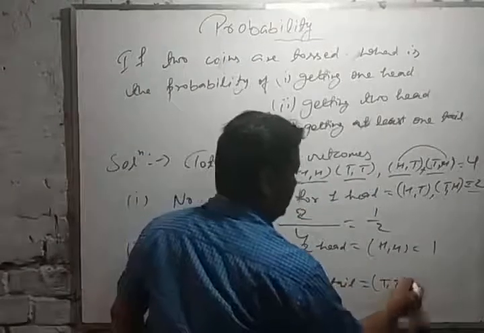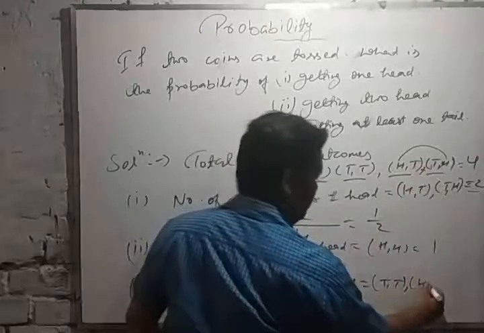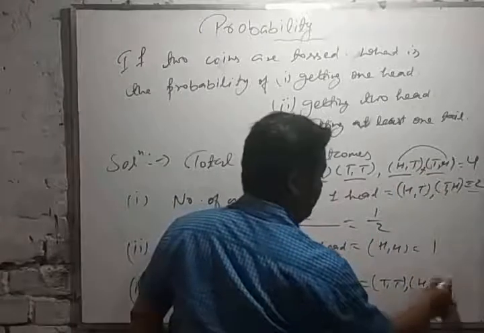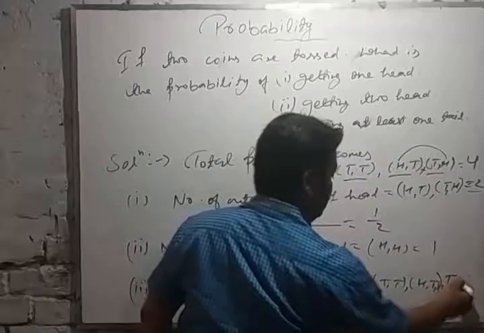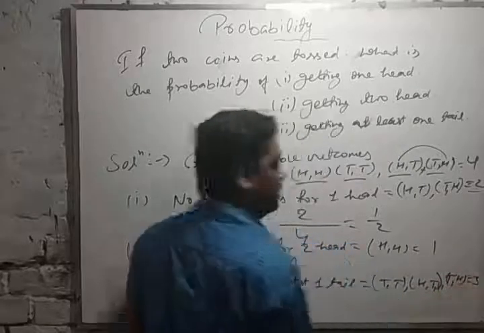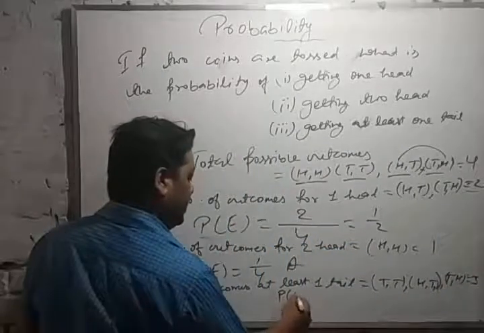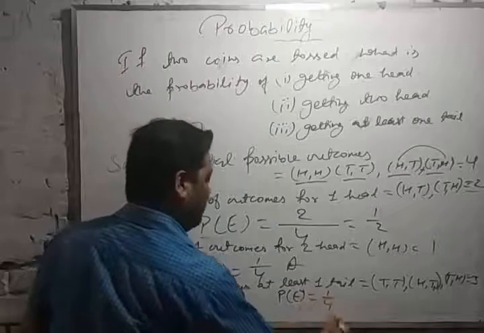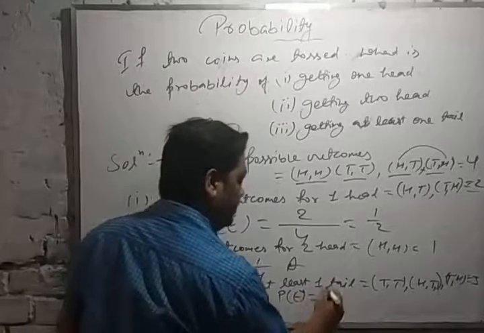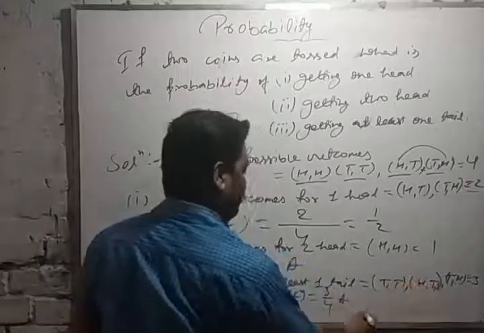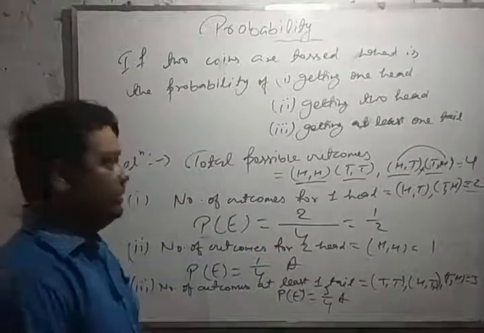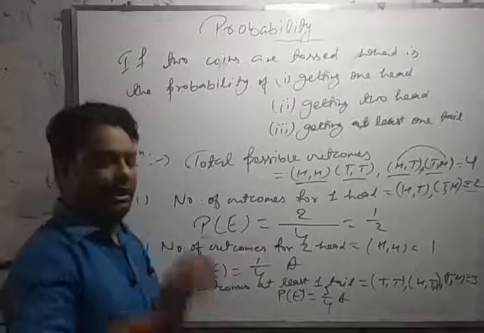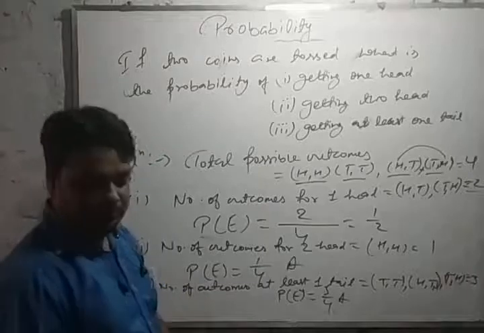TT, HT also, and TH also. It means total possible outcomes will be 3. So we can write P(E) is equal to 3 by 4, dear. 1, 2 and 3. So 3 by 4 will be the probability of getting at least one tail. Okay. So let's move to the next point.